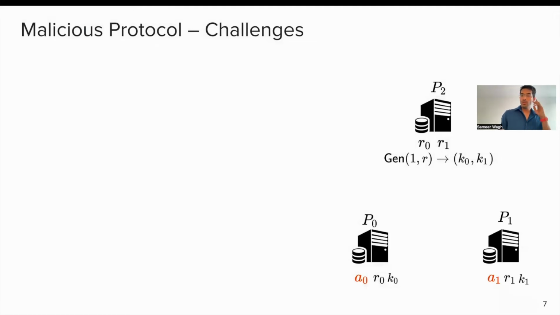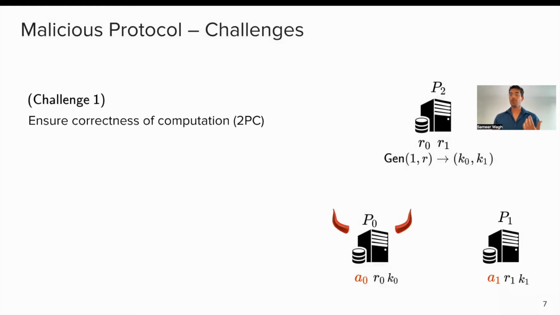There are two main challenges when we try to make this protocol maliciously secure. The first is if one of P0 and P1 is malicious. Note that the second part of the protocol is purely a two-party computation protocol between P0 and P1. So the first challenge is how do we ensure the correctness of the two-party computation when one of P0 and P1 is corrupt? I'll come to how we solve this challenge in just a minute.